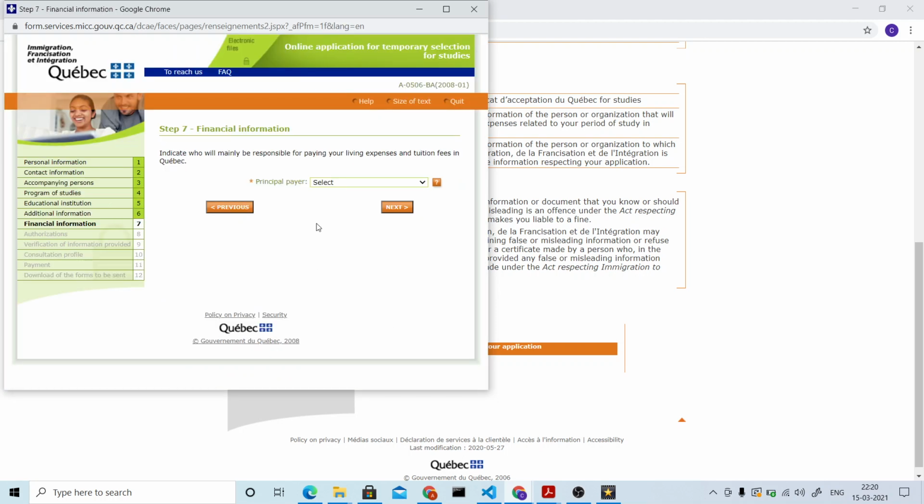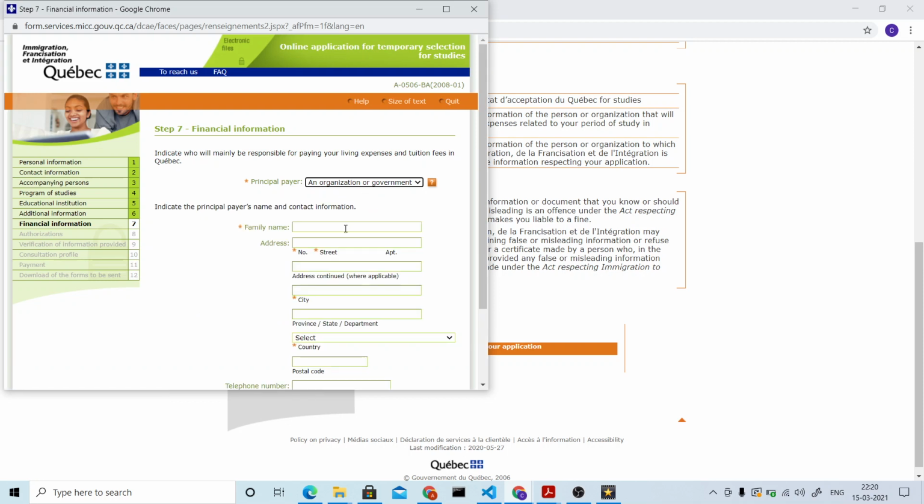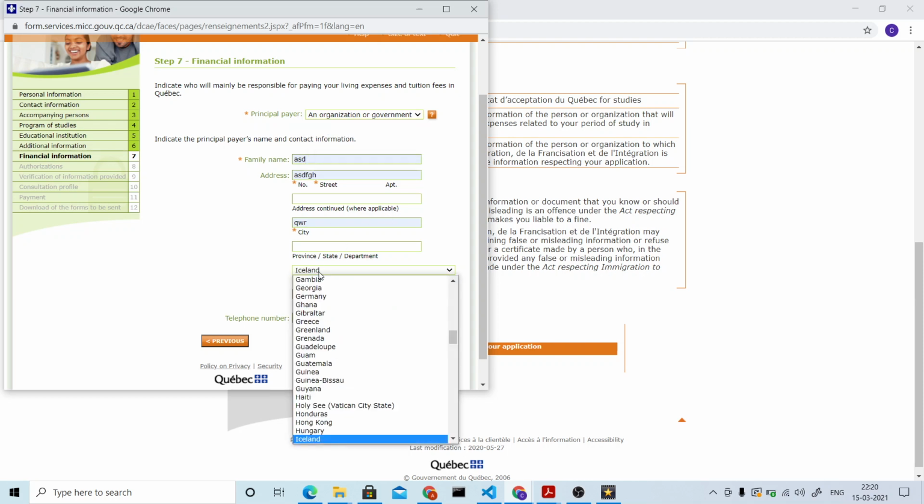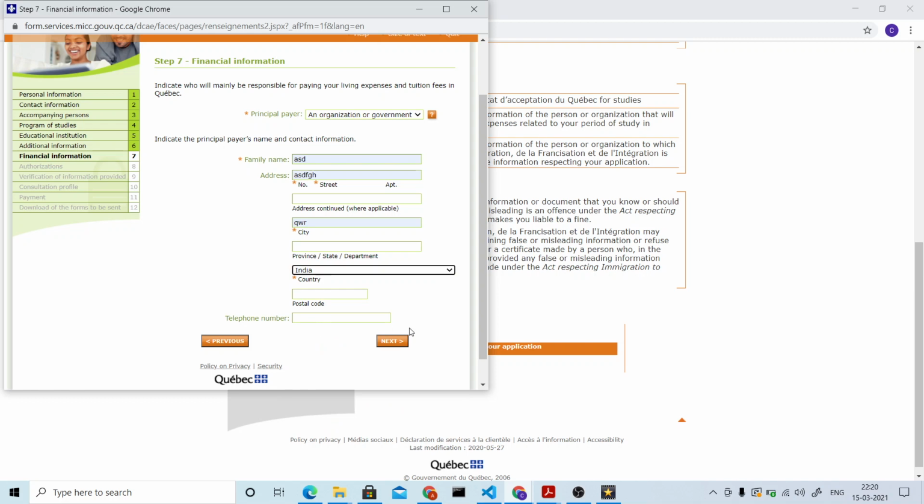Next, here we need to mention the financial information. So if you're taking a loan or something, then you have to click organization or government. And you have to mention, like, family name is nothing but your surname. You just need to mention all these things again here, the same things. So if you're not taking a loan and if your father or mother is sponsoring you, make sure you select those names. It won't matter, I guess. Not sure, but yeah, if you're taking a loan, organization or government, and just select the country again. Next.